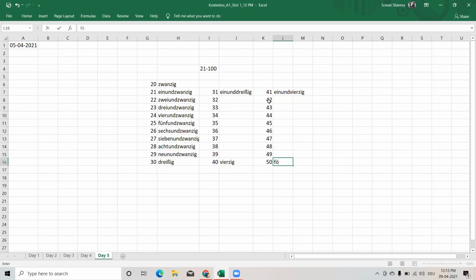So we have umlauts here. 50. Zig. So 50 is fünfzig. Next coming to 51. So again, I'm not writing. So it's ein und 50, zwei und 50, drei und 50, vier und 50,